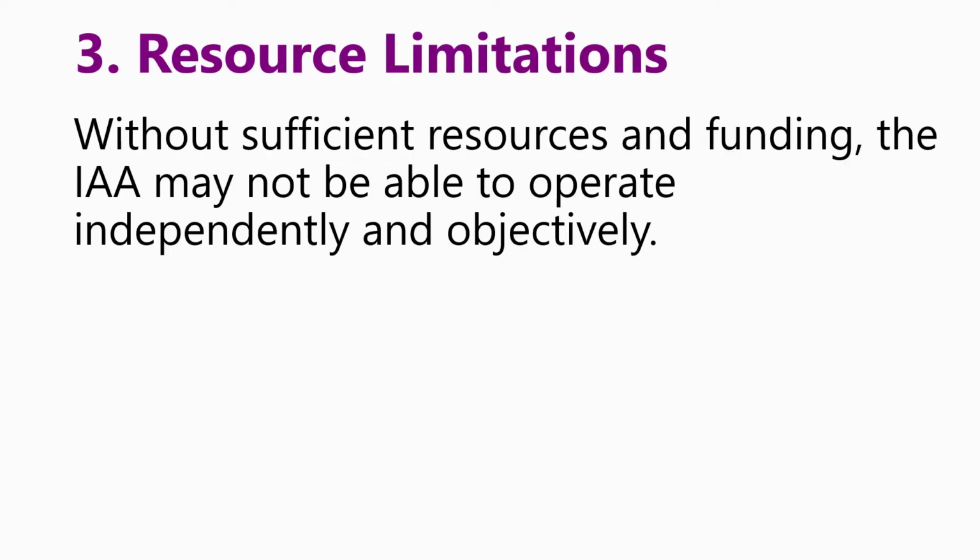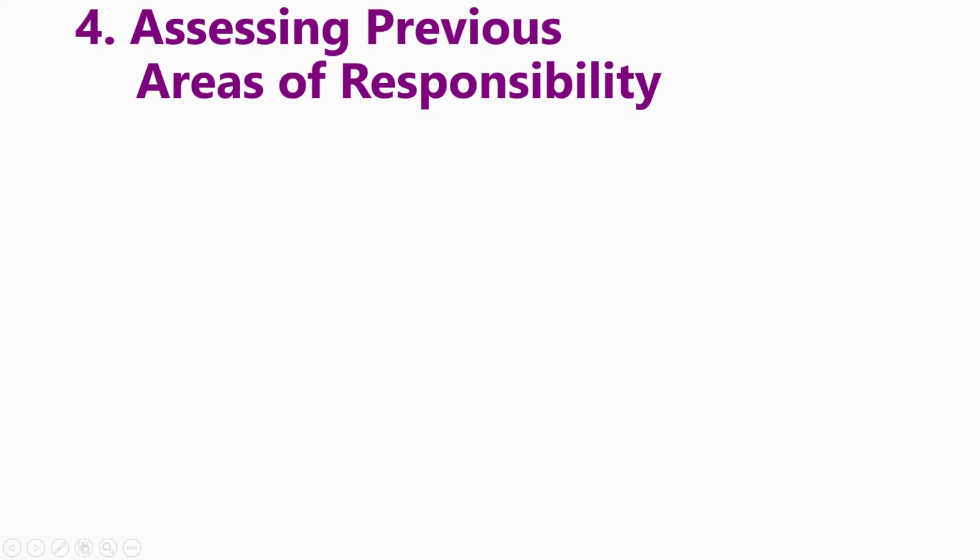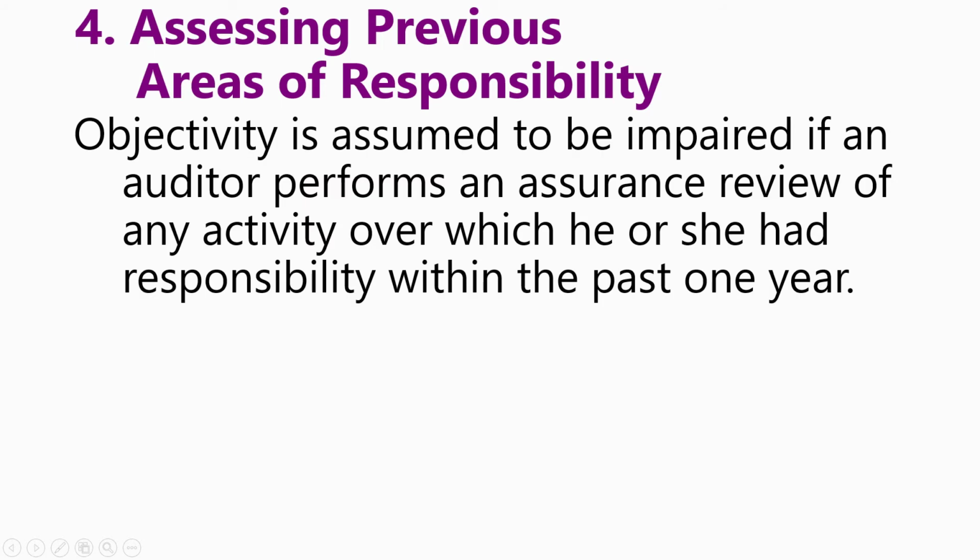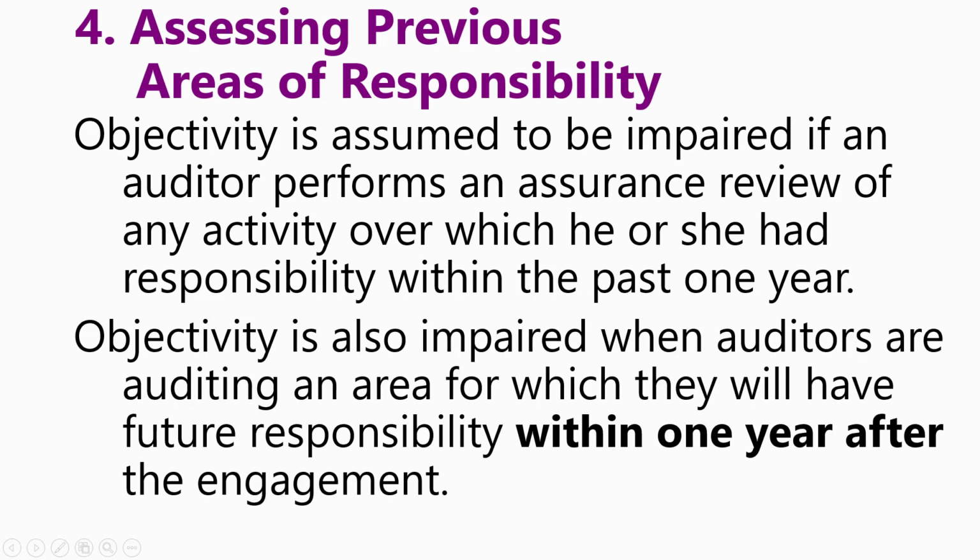Resource limitation. Without sufficient resources and funding, the IAA may not be able to operate independently and objectively. Assessing previous areas of responsibility: objectivity is assumed to be impaired if an auditor performs an assurance review of any activity over which he or she had responsibility within the past 1 year. Objectivity is also impaired when auditors are auditing an area for which they will have future responsibility within 1 year after the engagement.